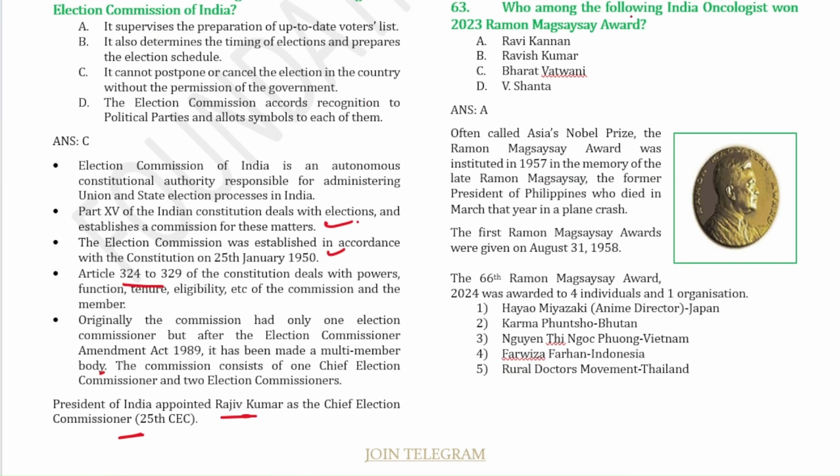Next, who among the following, this is current affairs. The Ramon Magsaysay Award is also known as Asia's Nobel Prize, so you have to remember that. The 66th Ramon Magsaysay Award 2024 was awarded to 4 individuals and 1 organization. You have to know the names, especially the organization which received it. This name is important, Hayao Miyazaki, he is from Japan and he is an anime director. This is from current affairs, so you have to be updated with the latest ones.